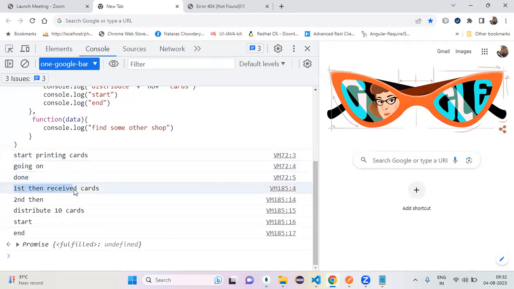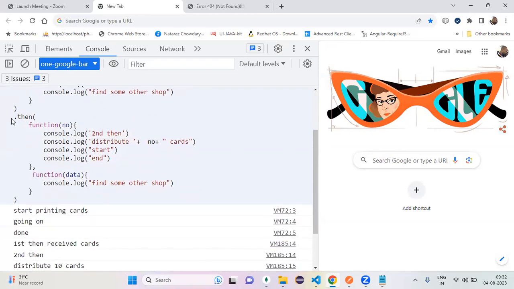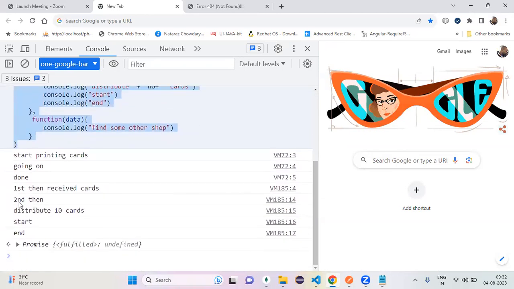Okay, who receives that? First person. First then received or not? Yes. Okay, first then received, and he gives those cards to whom? Second. Distribute. Return to second one. So the second person comes into the picture. Second then, what did he do? Distribute the cards, starting, ending.